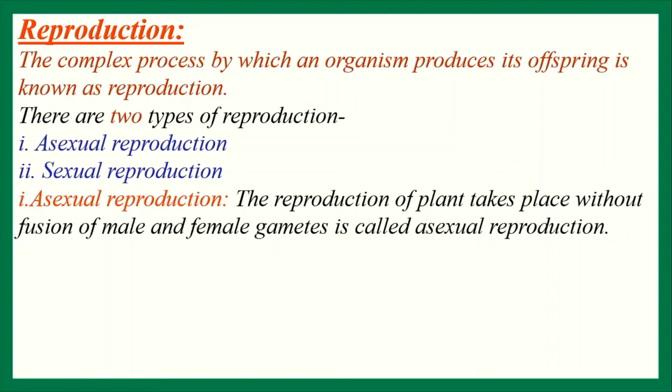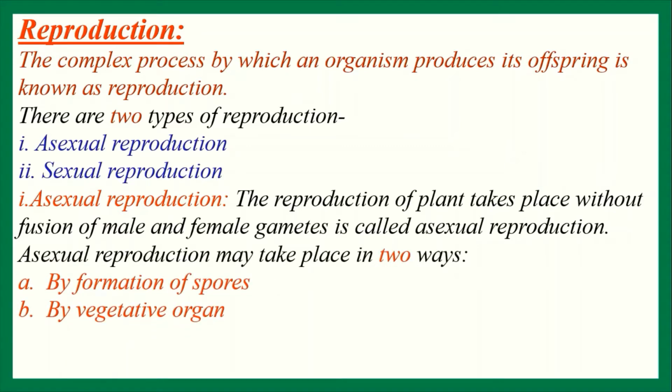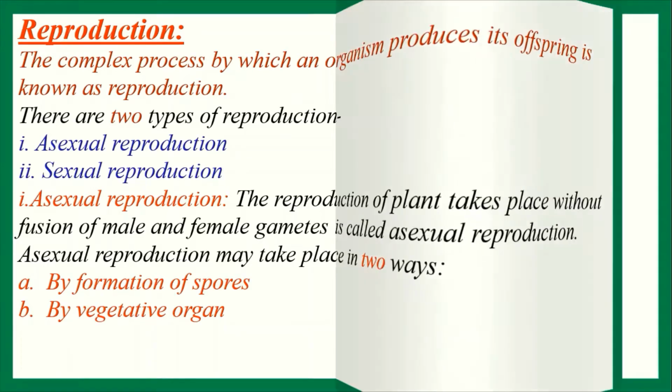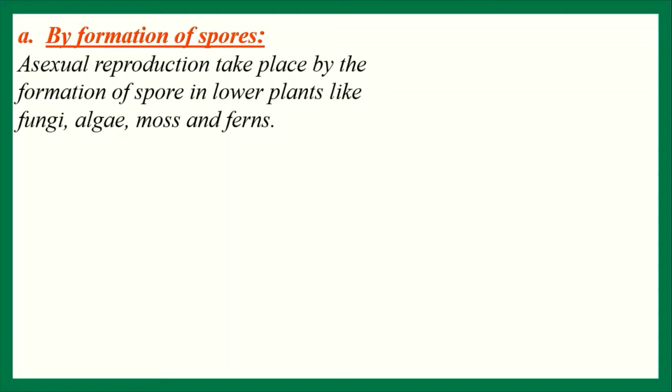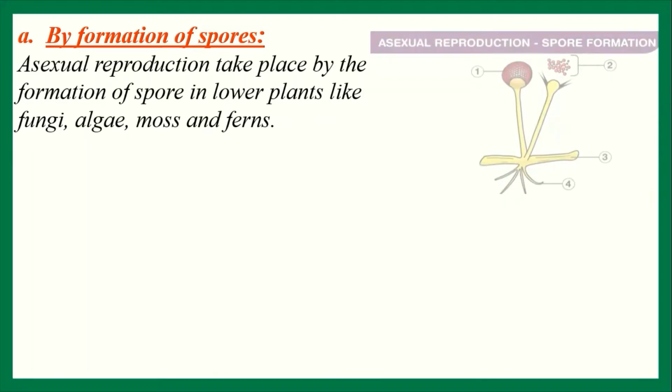Asexual reproduction is mostly found in lower living organisms. Asexual reproduction may take place in two ways: by formation of spores and by vegetative organs. The first one is by the formation of spores. Asexual reproduction takes place by formation of spores in lower plants like fungi, algae, moss and fern, etc.